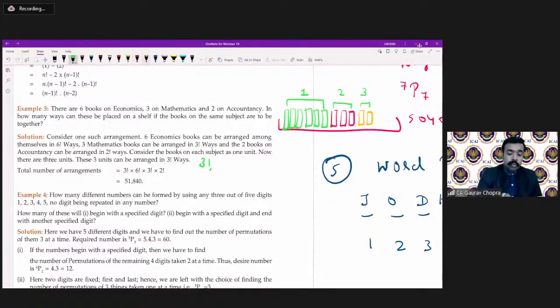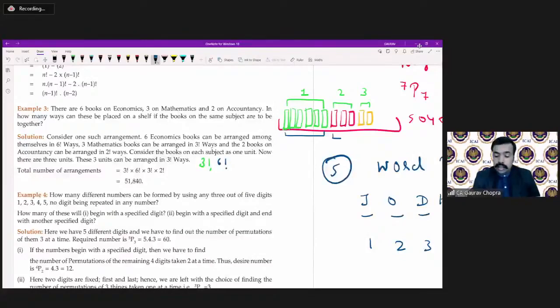Now moving towards the first portion here, that is economics. In economics part, we are having 6 books, and these 6 books can be arranged among themselves in factorial 6 ways. So that's why we have to write factorial 6.